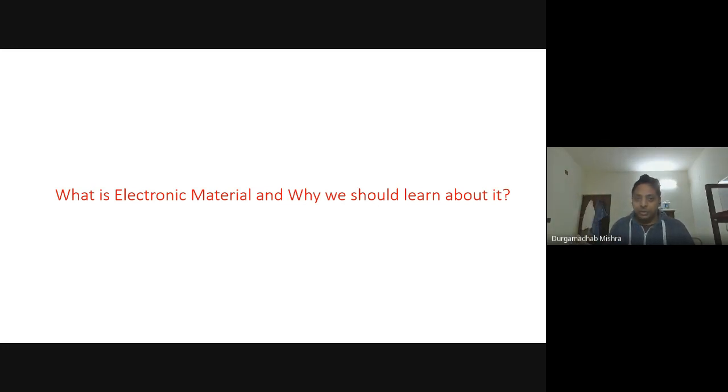So to give an example, if I say copper as a material, this is a conductor, right? So why is it conducting? Why is it a conductor? Anyone has any idea? On the other hand, if you have, let's say, a glass, it is an insulator. So why is copper a conductor and glass an insulator?